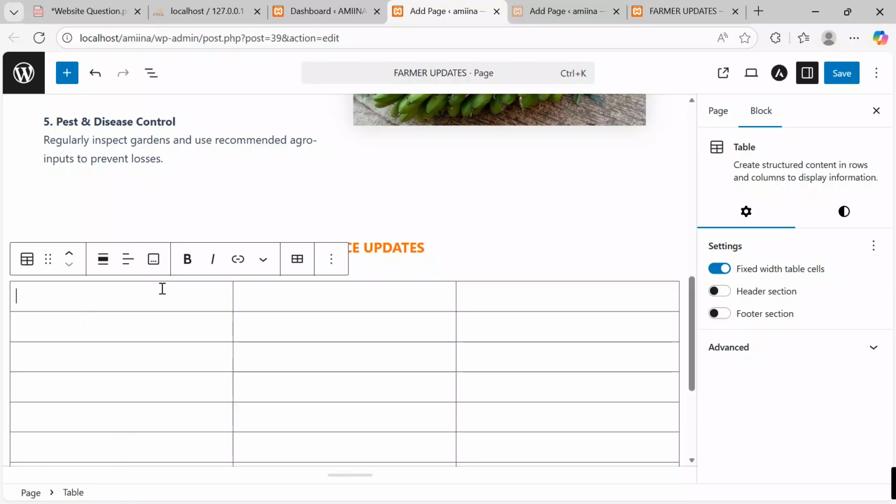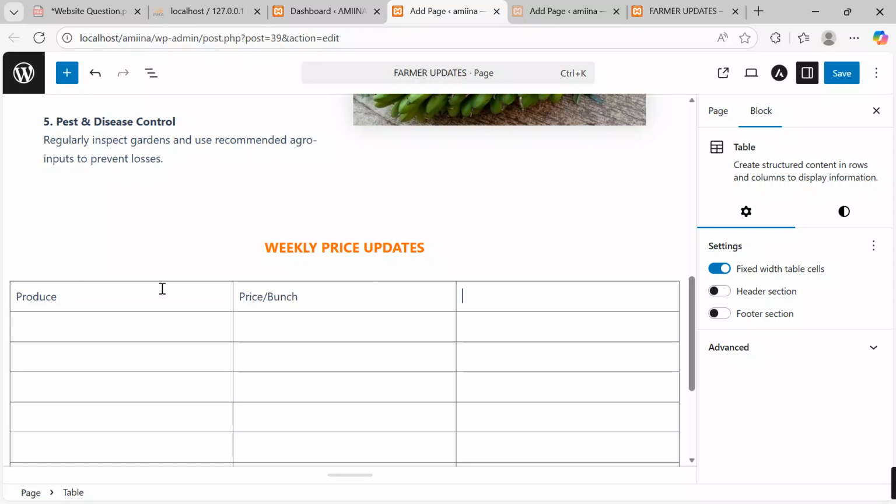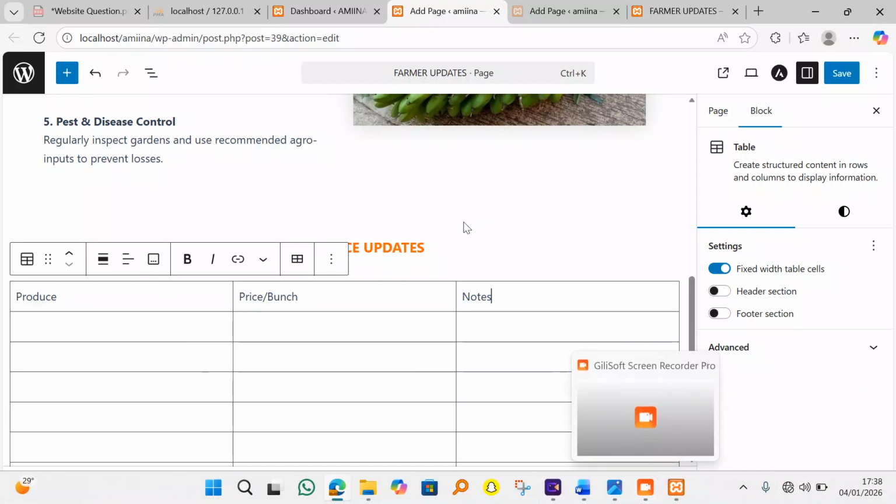Then after, I'll come and put a few headings. In the first cell here, we need to have the produce. Then you can hit the navigation key to keep moving. Here we shall need price. We shall need price per bunch. Then here we shall need notes, as we navigate through.